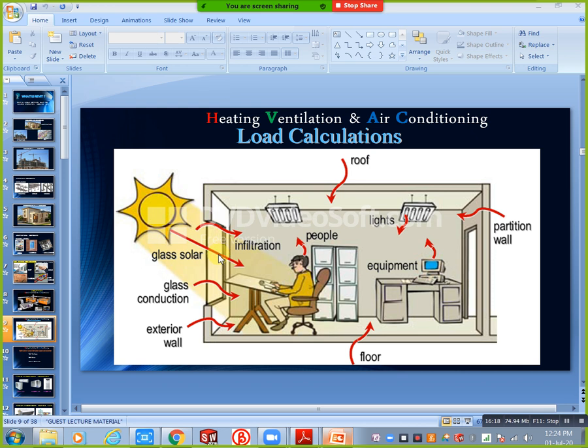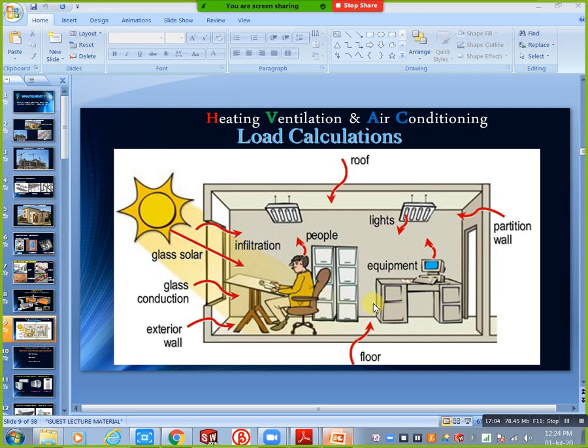At the same time, here we have floor and roof. Roof means the top of the floor, which is also sun exposed, and radiation directly falls here, so this is also one of the heat gaining sources. Next you will take the floor. For example, if you have a ground floor or a cellar, there is a parking place below. In that parking place we don't need any AC, it is completely open. Open means high temperature, like comparing an AC room and a non-AC room, conditioned and unconditioned. Here we have an unconditioned open place with a high air temperature compared to the conditioned space, so this is also one of the heat gaining sources. Heat transfers from here to here, so you will consider this the floor partition, and this the roof partition.